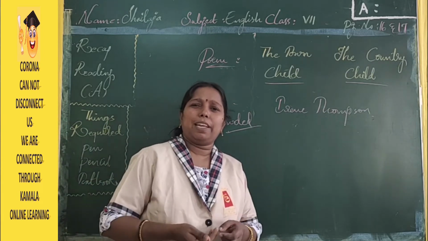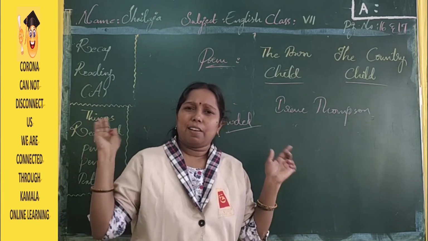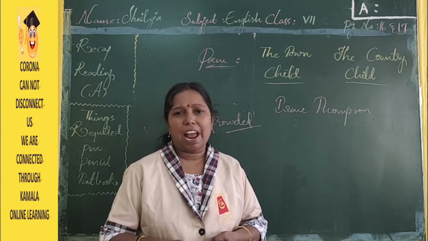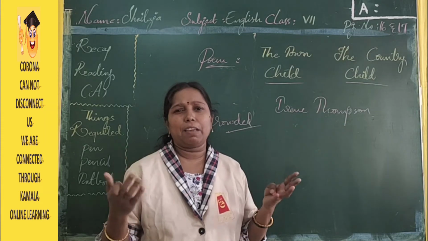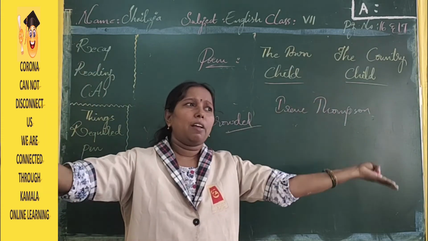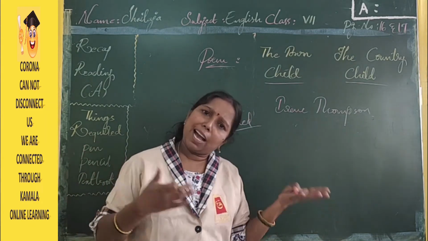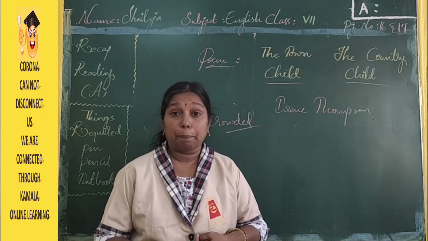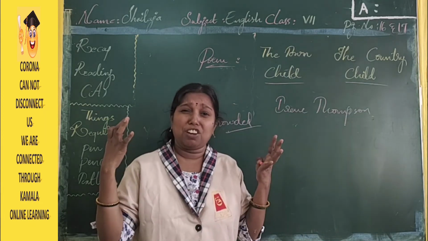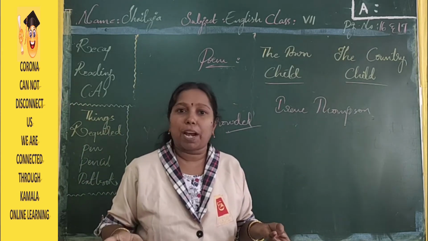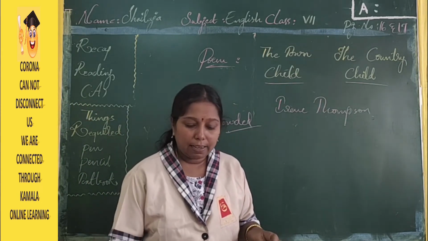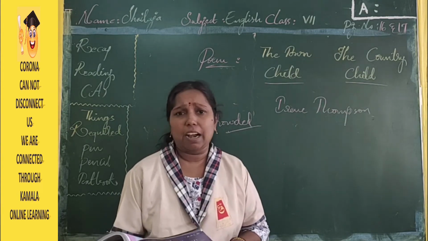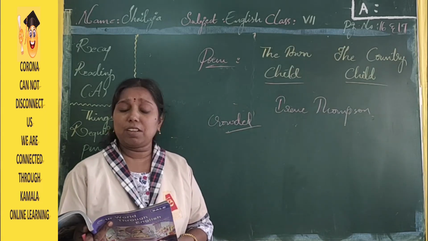City means what? People live and stay together, very far. No, they will leave because the city is full of pollution and traffic, right? And everybody is very busy in their work. They have to go to places which are very far. And as the situation we find in the town, there will be much traffic, full of sounds, pollution and smoke. These situations we find in the city, right? And the town child also expressed the same. What? It is crowded with traffic, and there are buses, motors and trams.